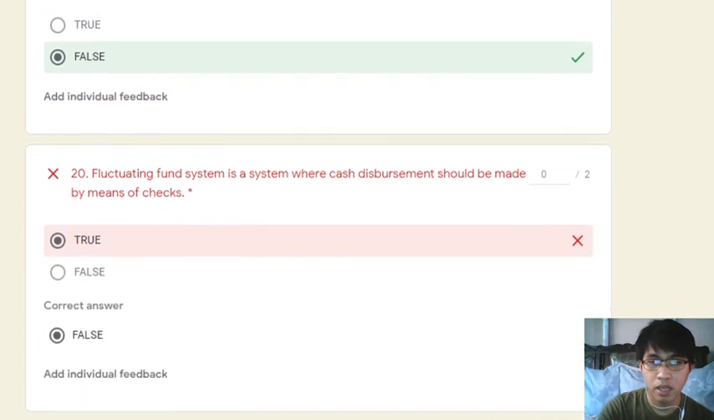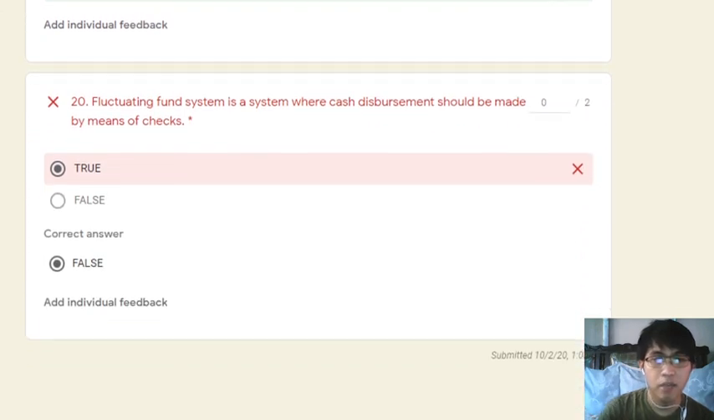Number 20, I think this is the last item. Fluctuating fund system is a system where cash disbursement should be made by means of checks. This is false because ang tinutukoy dyan is yung system wherein the disbursement is through checks and the receipts and the collections are deposited intact is the imprest system. So number 20 is false.